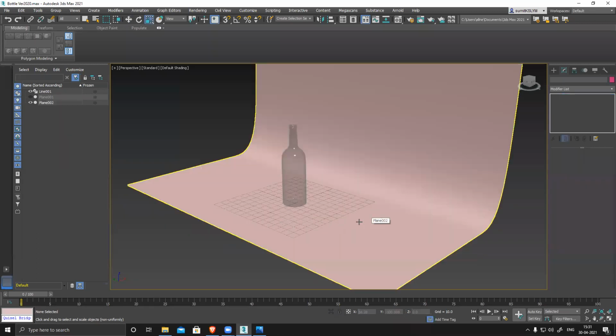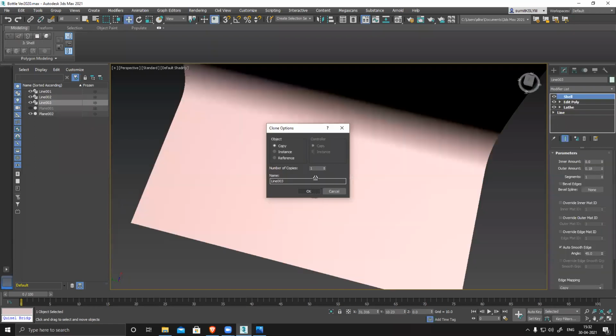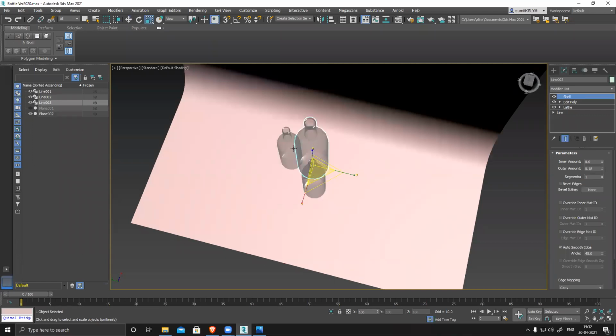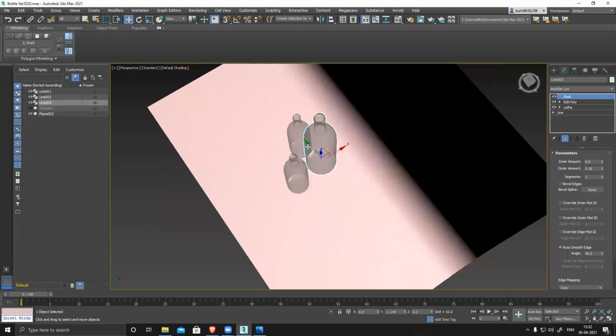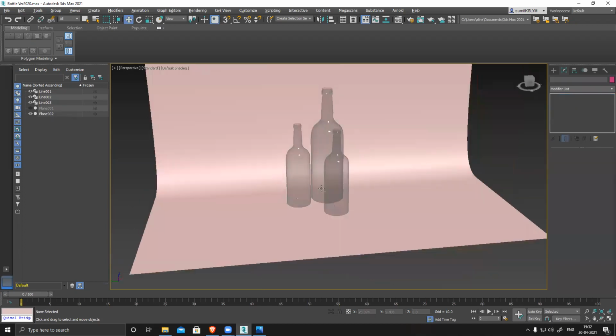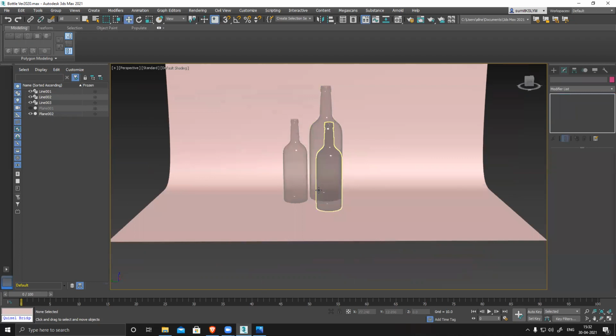See, it's on the ground, the bottle. You just stack it. Two, three bottles, just duplicate the same bottle.